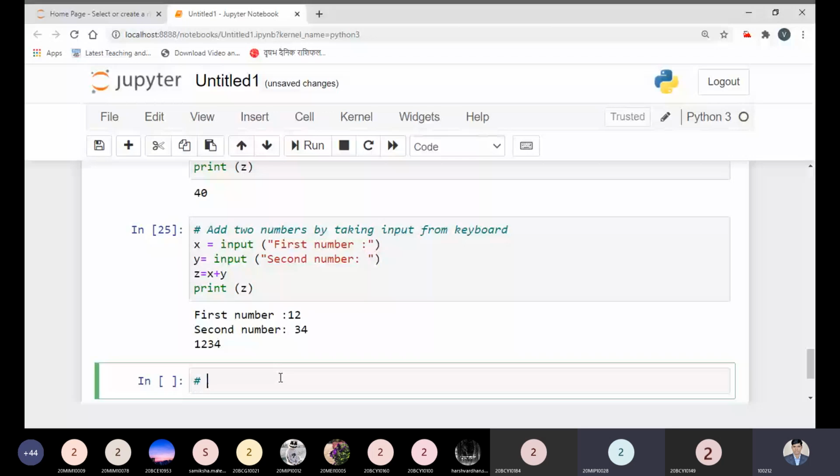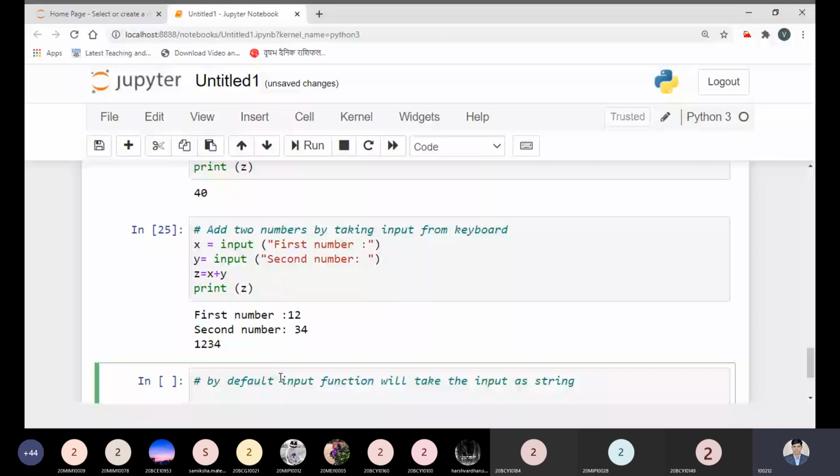I'm just writing the statement clearly here. By default, the input function will take the input as a string. That's why it concatenates, it merges the strings: 12 plus 34 gives 1, 2, 3, 4.